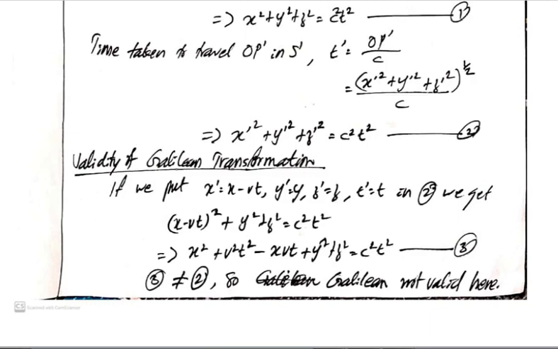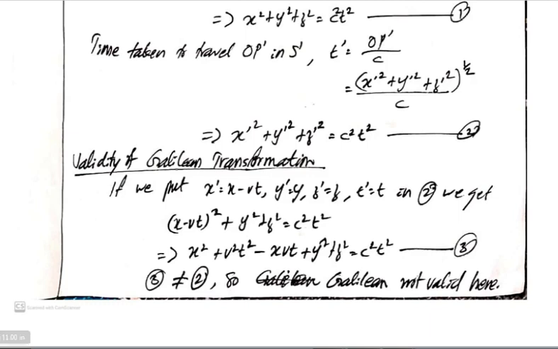If we put the Galilean transformation equations, x dash equal to x minus vt, y dash equal to y, z dash equal to z, t dash equal to t, in equation 2, we get (x minus vt) square plus y square plus z square equal to c square t square. So we get x square plus v square t square minus 2xvt plus y square plus z square is equal to c square t square. That is equation number 3.